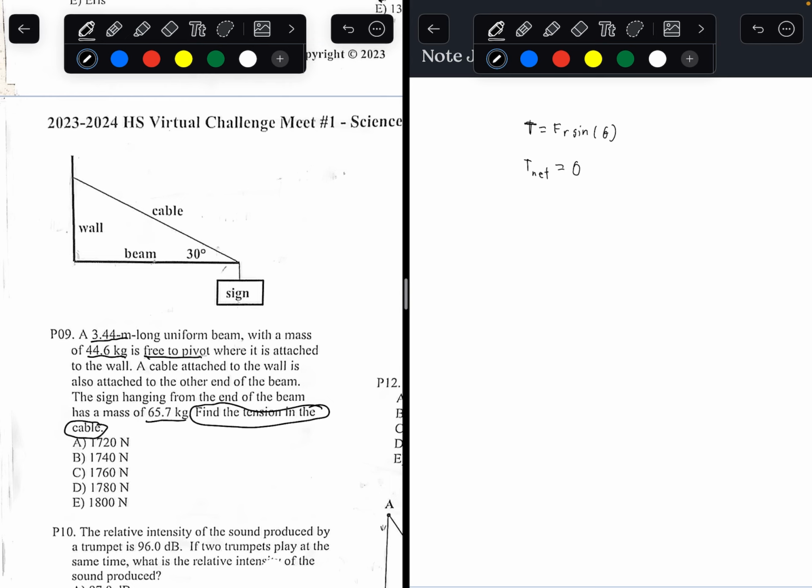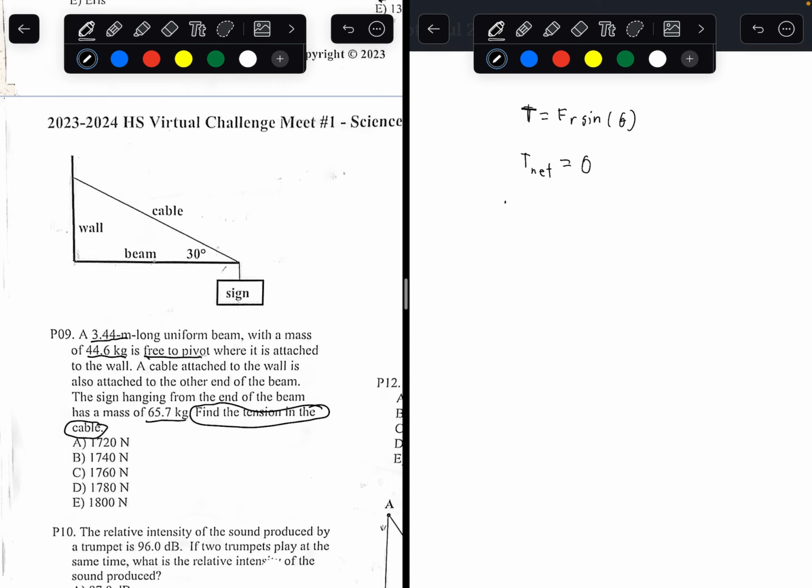So if net torque is equal to 0, that means the torque in the clockwise direction equals the torque in the counterclockwise direction. So the clockwise has to equal counterclockwise. Let's find the clockwise torque first.